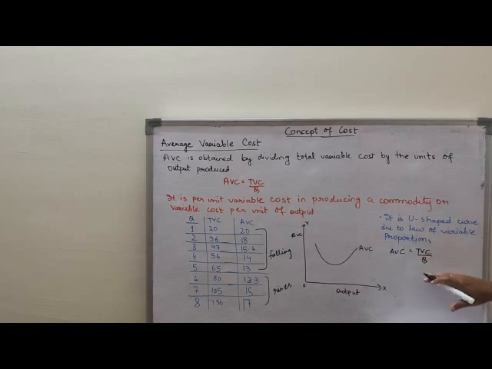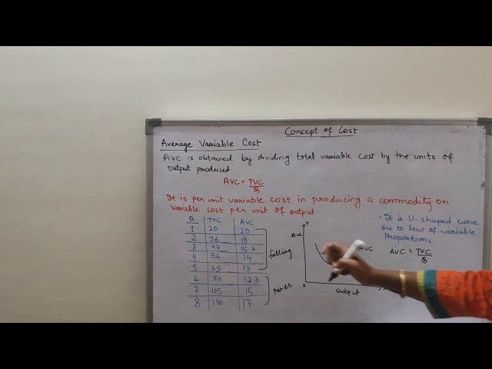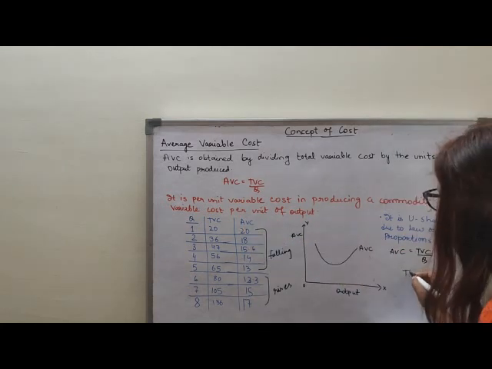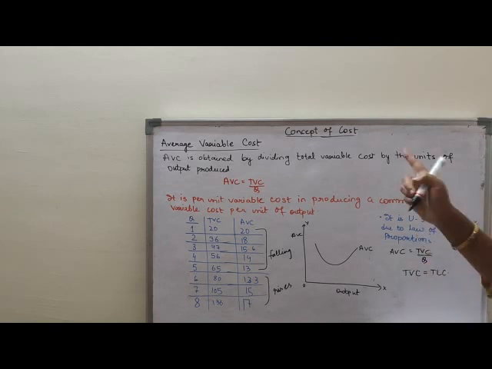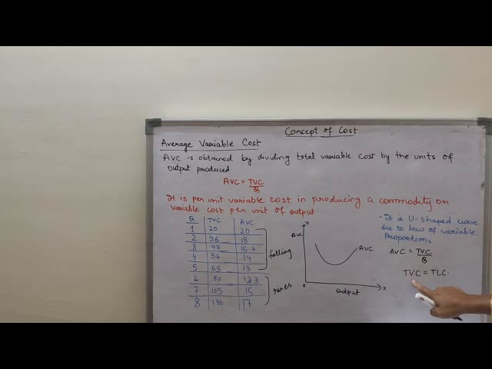Just to understand, we can consider TVC as total labor cost, as we did with the example when I was teaching you total variable cost. So average variable cost is equal to average labor cost.